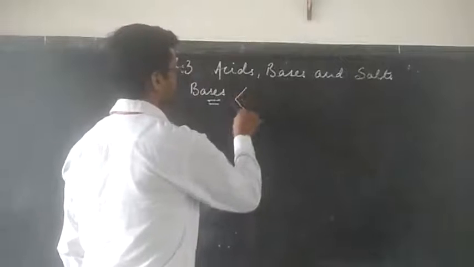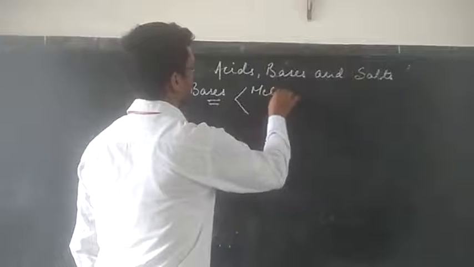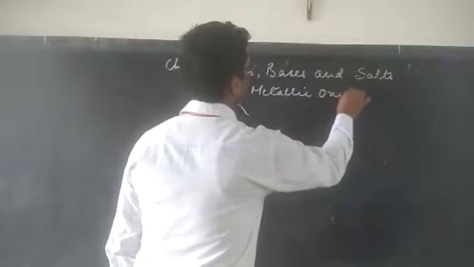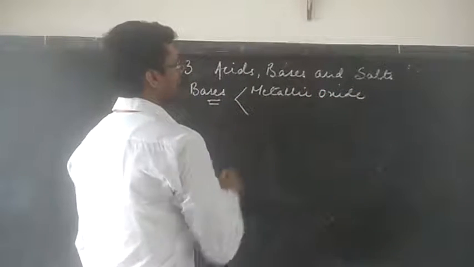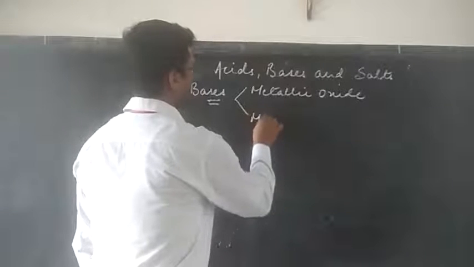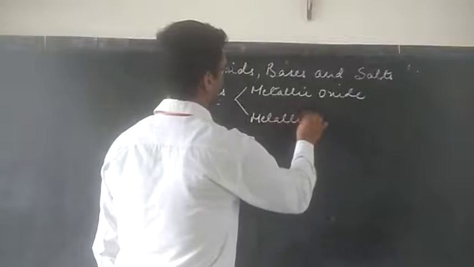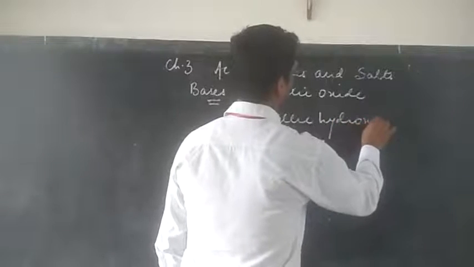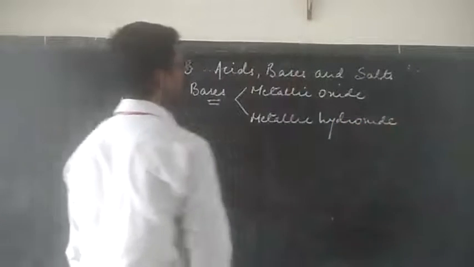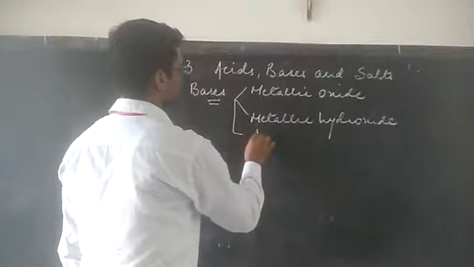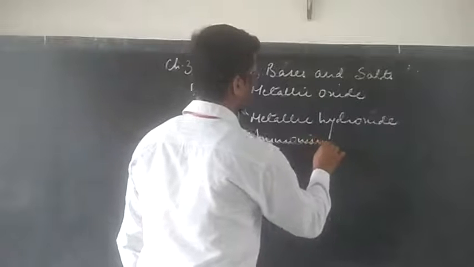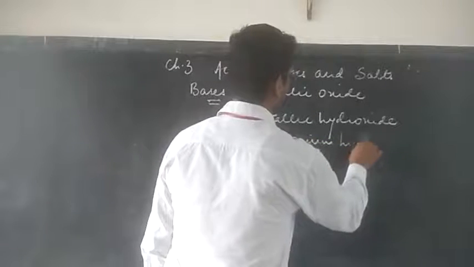So a base can be either metallic oxide, metallic hydroxide, or ammonium hydroxide.